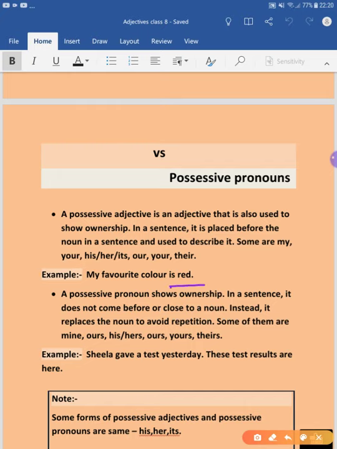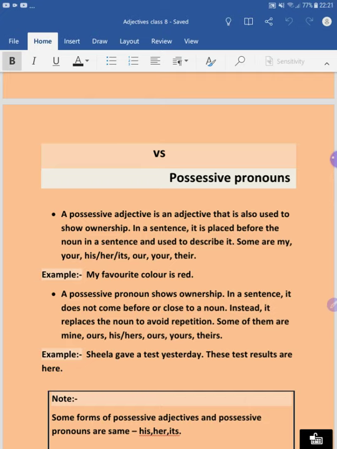And apart from qualitative adjective, what type of adjective is it more? If you remember, I have told you that the adjective which comes after the noun or pronoun is called predicative adjective, and the adjective which comes before noun or pronoun is called the attributive adjective.